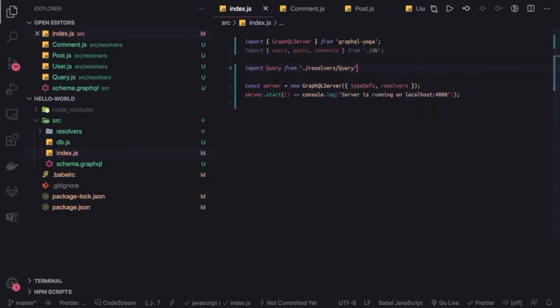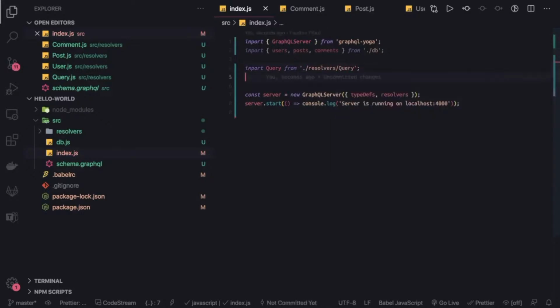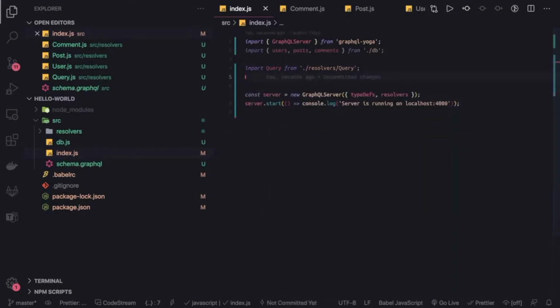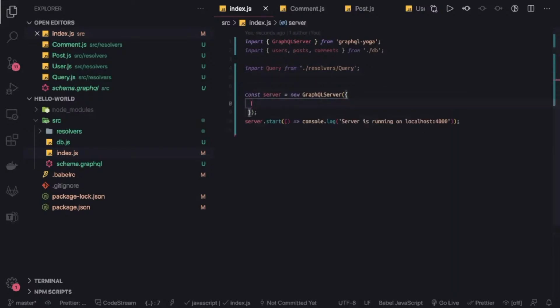We will import it from there, and here once we have a query, we can create a server. Server is already there. What we need to pass is type definitions and resolvers, right? So let's put it in a little bit details. Here we need two things: type definition, which can be a GraphQL schema file. So you need to pass the path for this.